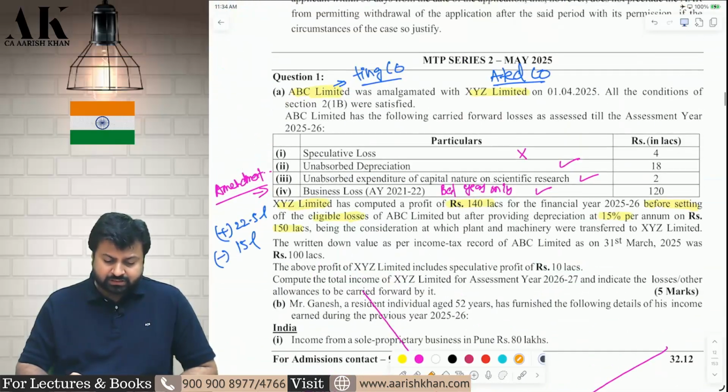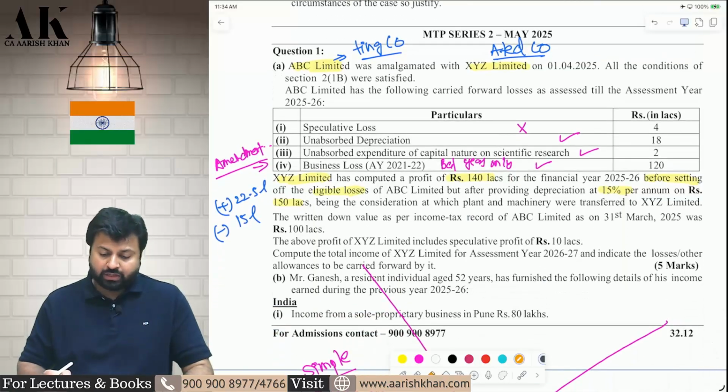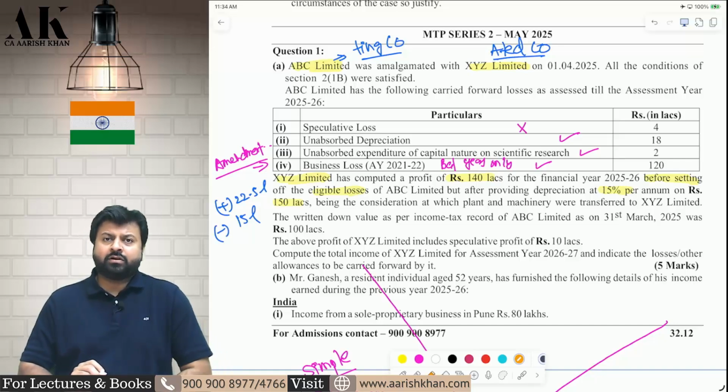So this is what this paper is all about. Let's go ahead with the MTP series 2, May 2025. The very first question is on amalgamation, carry forward of losses, carry forward of UAD and other aspects.